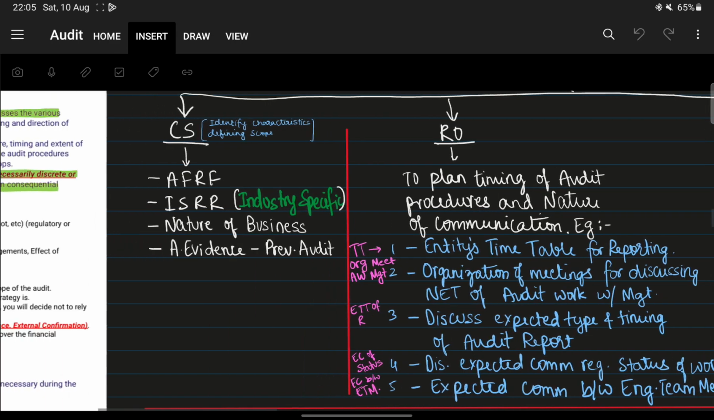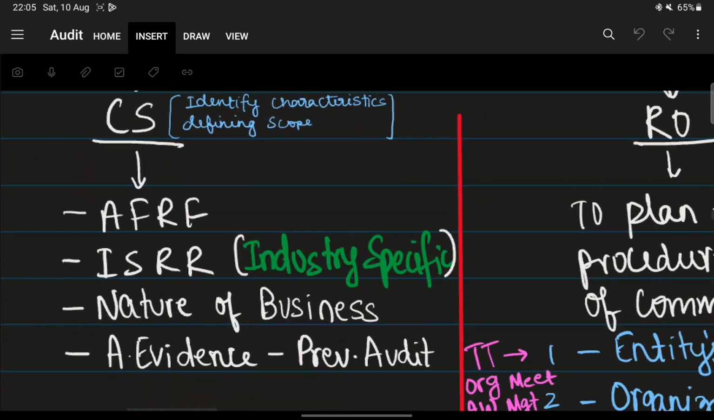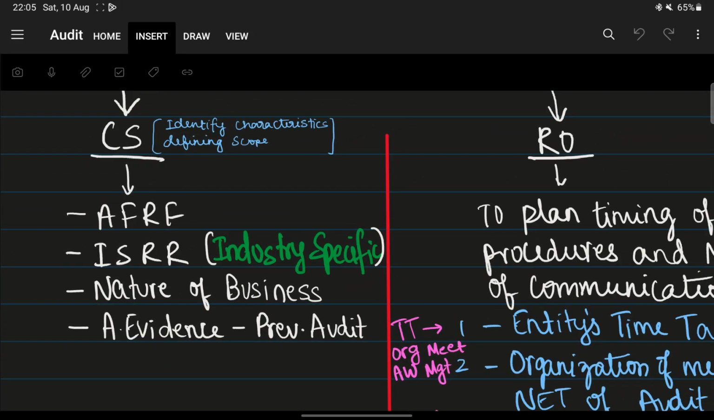So we can see here, right? What affects the characteristics and scope? The AFRF is the applicable financial reporting framework. So first, to understand the characteristics and define the scope of the entity, you'll have to first find out what financial reporting framework is applicable to the firm. Whatever applicable financial reporting framework is there, that is AFRF. So that's the first point.